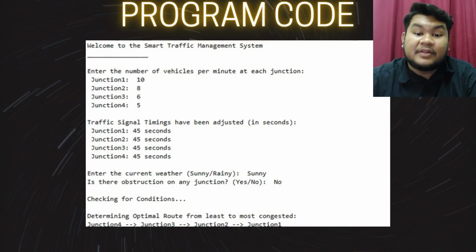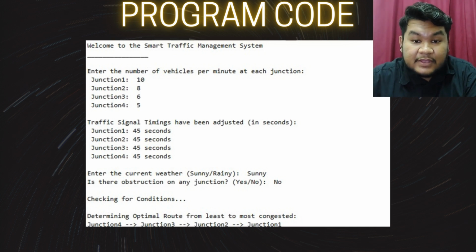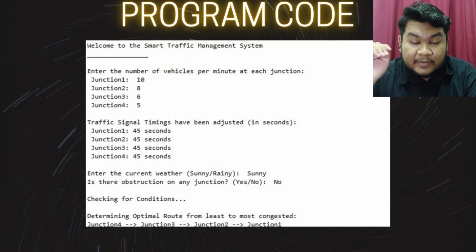So this is an example of our code running. We first input the number of cars. At junction 1 we have 10, junction 2 we have 8, junction 3 we have 6, and junction 4 we have 5. So all the signal timings will be adjusted to 45 seconds. And then now we check for the weather. It is sunny, and for road obstruction, there's none. So it will determine that junction 4 is the most optimal, followed by 3, 2, and 1.